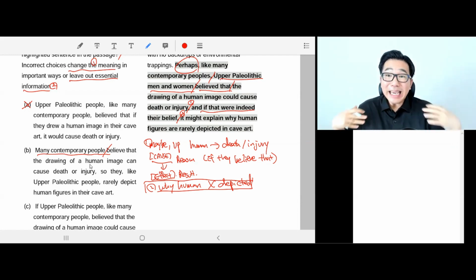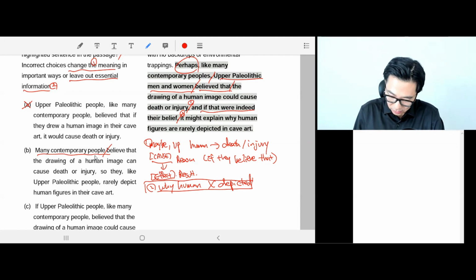It's talking about me. James likes chocolate, right? But if the sentence says, my father, like James, enjoys eating chocolate, what is it talking about? It's talking about my father. So it's a completely different meaning, right? So B is wrong because the main subject is changed.